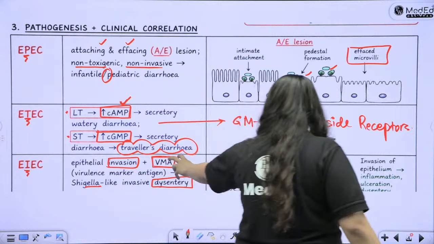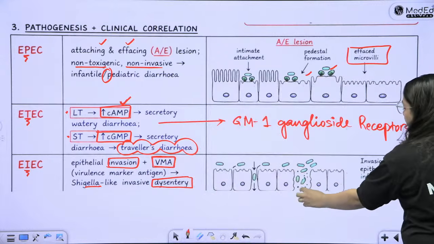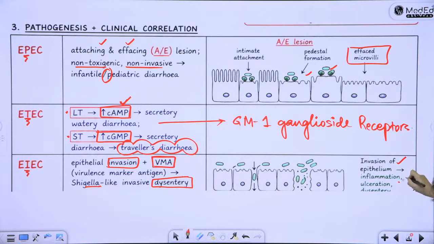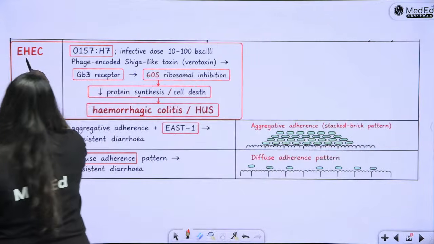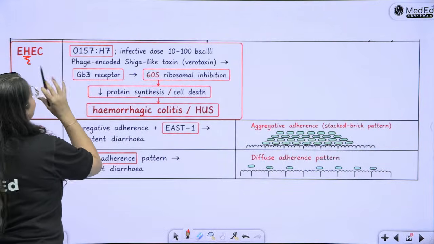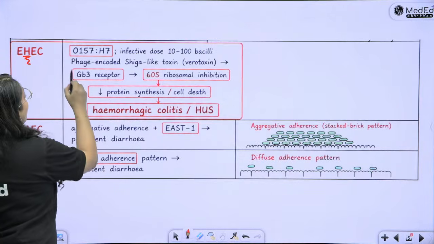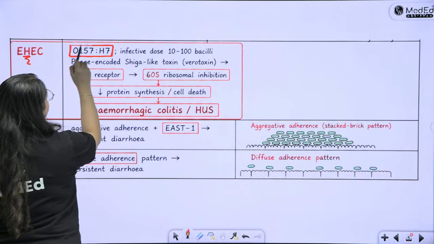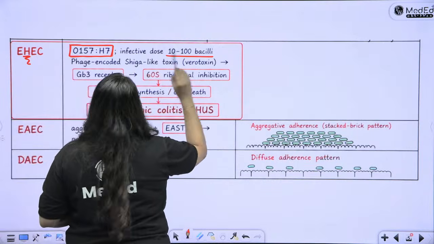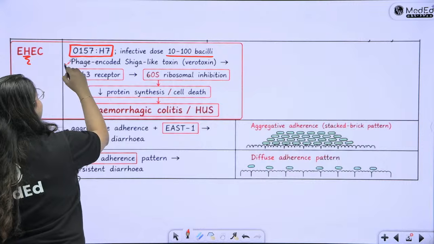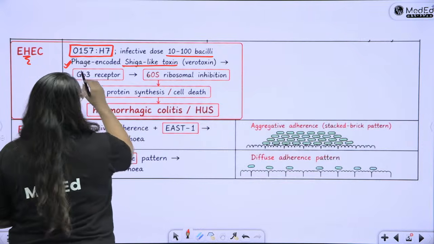Okay, so VMA came, VMA invaded, it broke down the cells, invasion of the epithelium, inflammation, ulceration, and ultimately there is dysentery, which is the most important. Okay? Then we have EHEC. What is EHEC? Enterohemorrhagic E. coli. That is O157:H7 is the most important strain associated with it, and the infective dose is 10 to 100 bacilli only are needed. It has the phage coded Shiga like toxin,